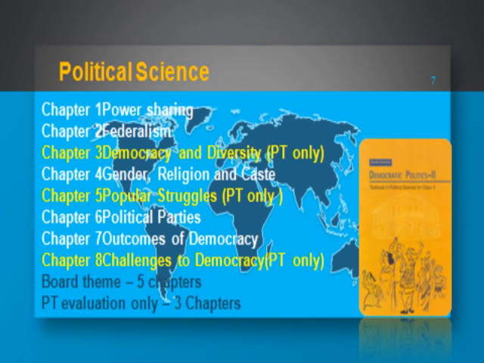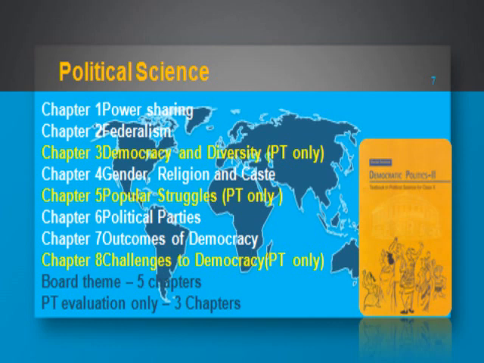The next one, gender, religion, and caste, is again an important chapter. Here we will understand gender and politics, gender discrimination, and the government steps to bring gender equality in the country. The religion, communalism, and politics, we will understand it. And the caste and politics, right? How the caste affects the politics, and how politics affects the caste, right? So here three chapters, right? One is power sharing, federalism, and gender, religion, caste. All will be asked. Number 5 chapter is popular struggle and movements. It would be asked only in the periodic test.